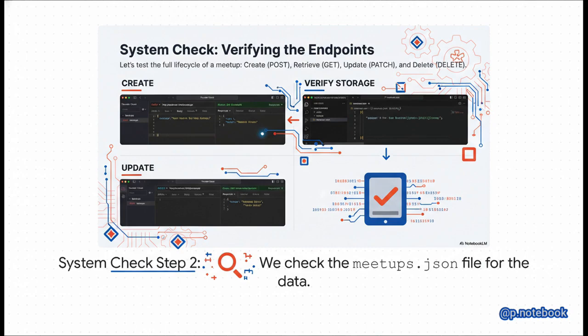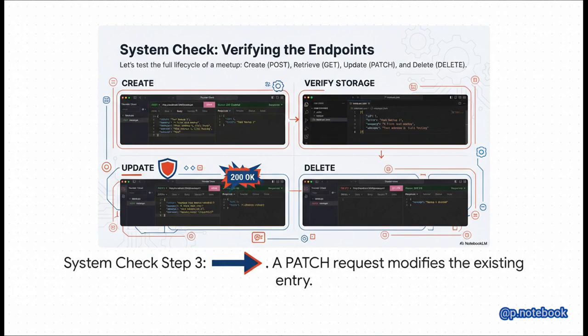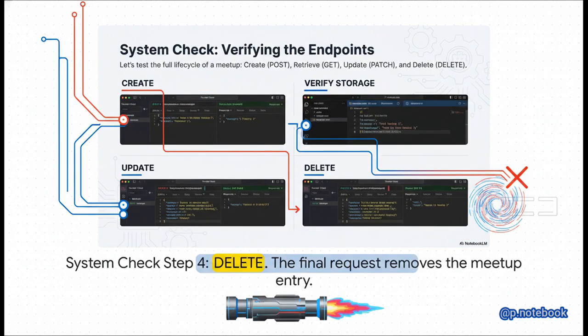The write function works. Next up, the update function. We'll send a PATCH request to change the title, and we get a 200 OK status back. Another success. And finally, the DELETE request. We send it off, we get a success message, and if we were to check our JSON file again, the entry would be gone. The full life cycle works. Our engine is running smoothly.